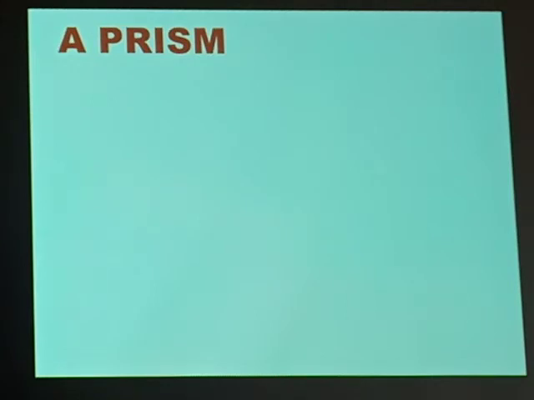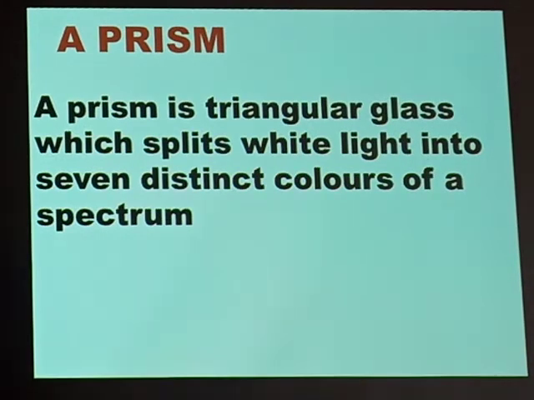Now, we want to talk about a prism. What do we mean by a prism? In science, a prism is a triangular glass which splits white light into 7 distinct colors of a spectrum.